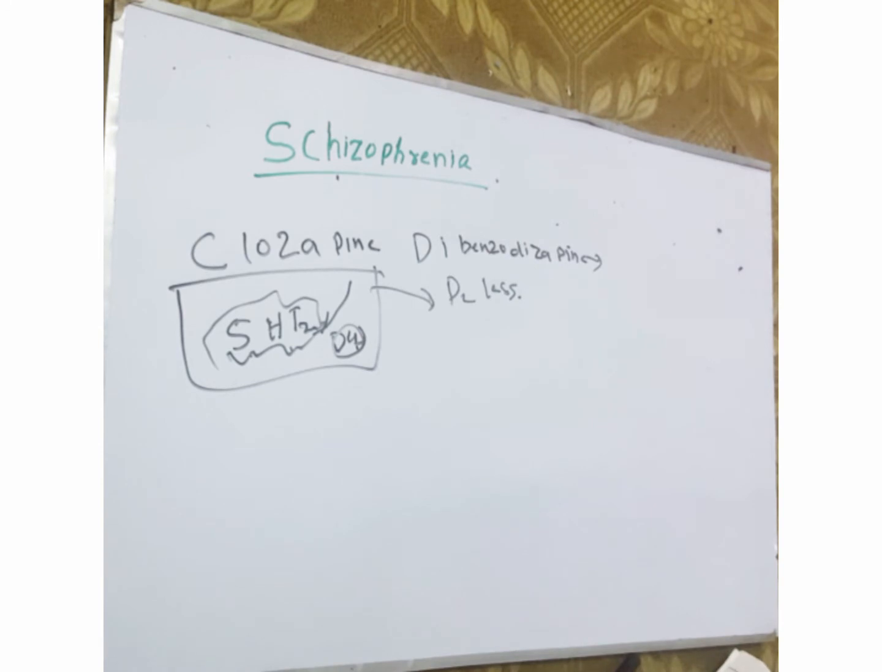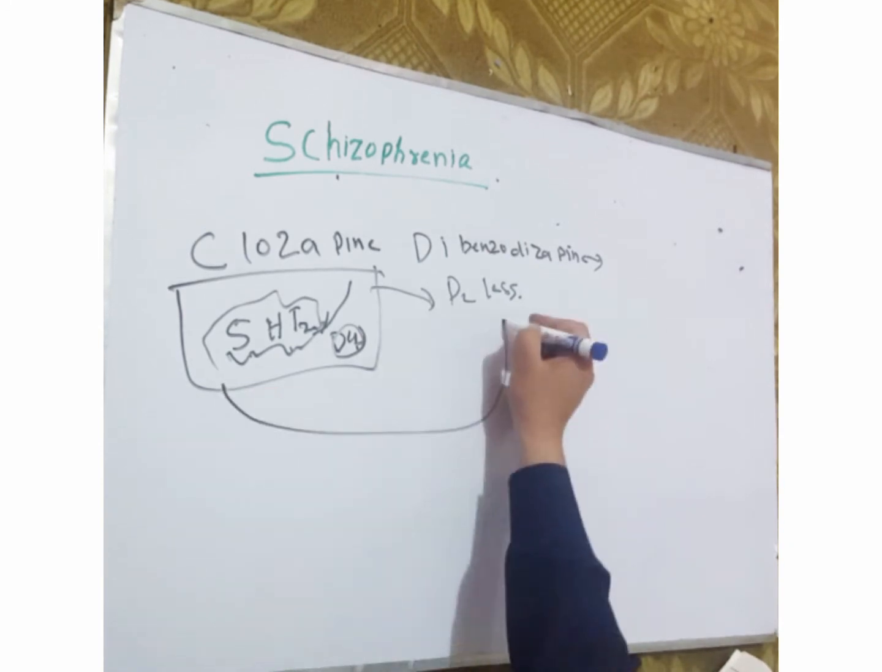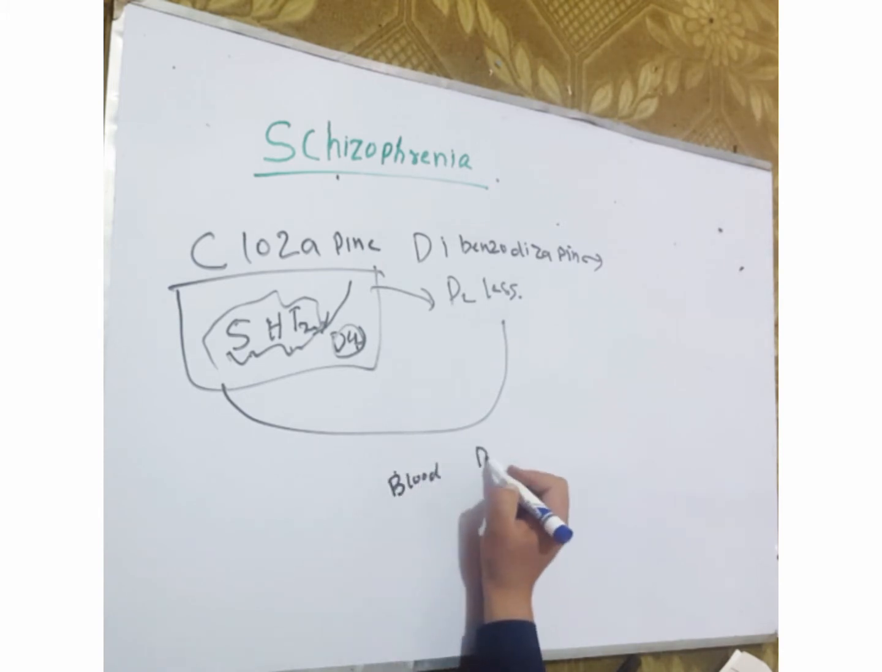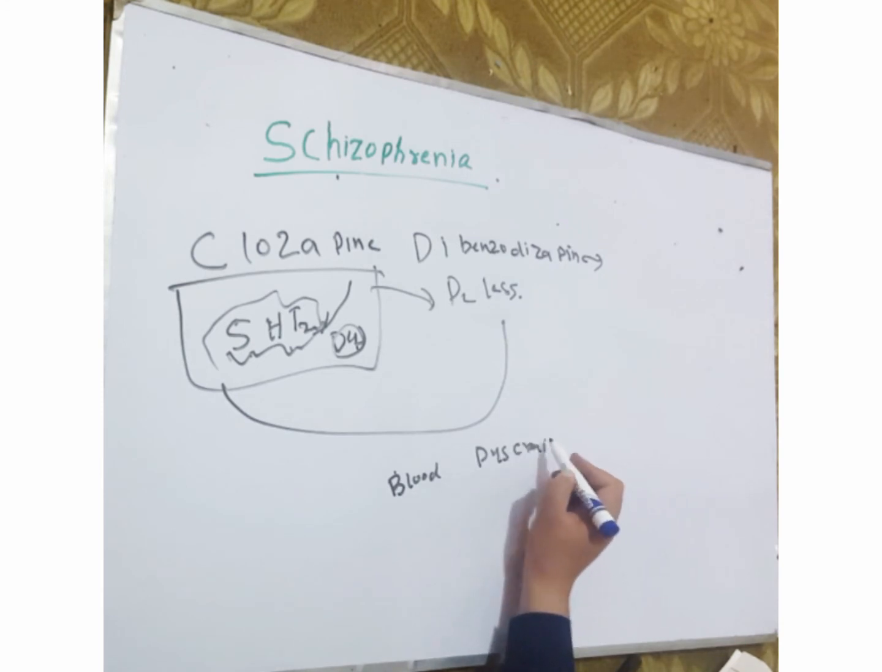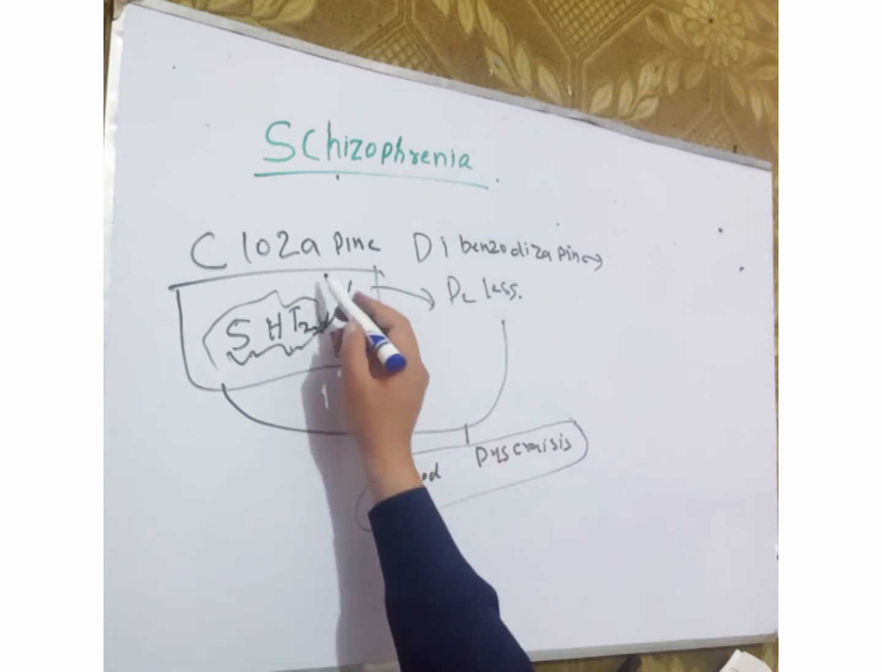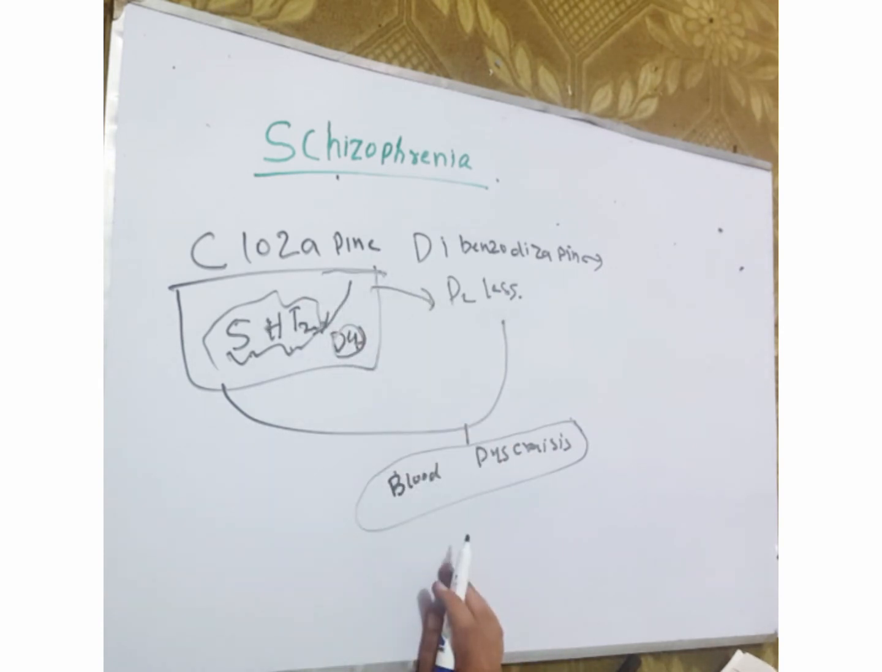This drug has the risk of blood dyscrasias. This is a side effect that the patient may develop as a result of this drug. Clozapine causes blood dyscrasias.